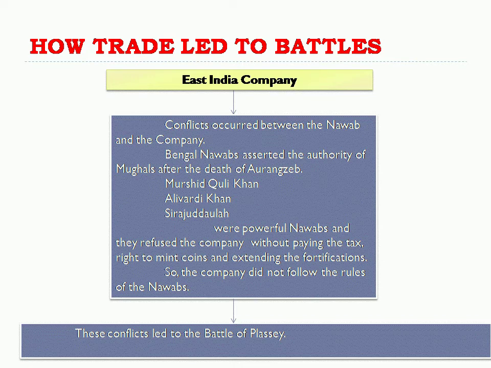Why did the Bengal Nawabs refuse the company so many things like this? Because they got their authority from the Mughal rulers after the death of Aurangzeb. Again the company came and, without the knowledge of these Nawabs, was doing a lot of things.